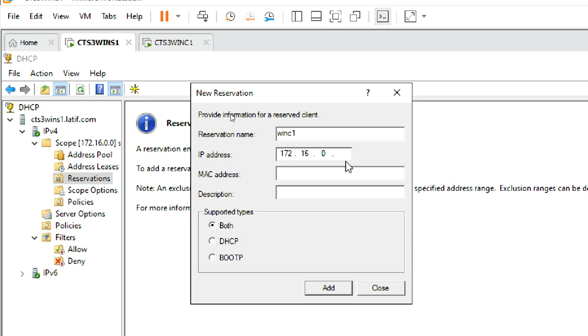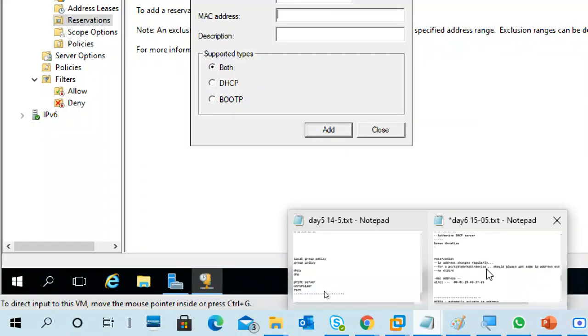You can give it from excluded IP addresses, or inside or outside of the scope, no problem. But I'm giving it in my exclusion range only. So from the 11 to 15 exclusion I gave 12, and I give the MAC address.